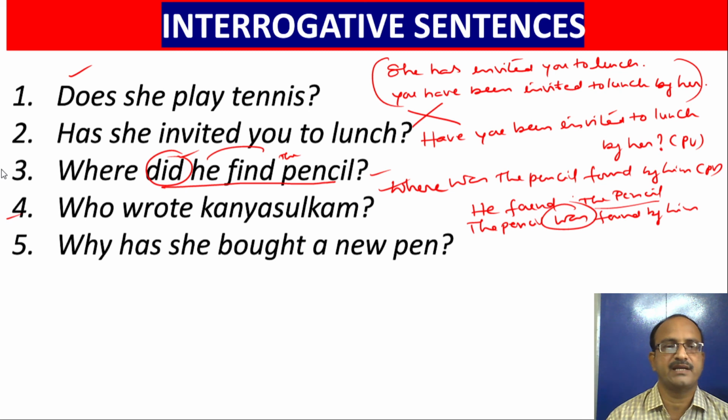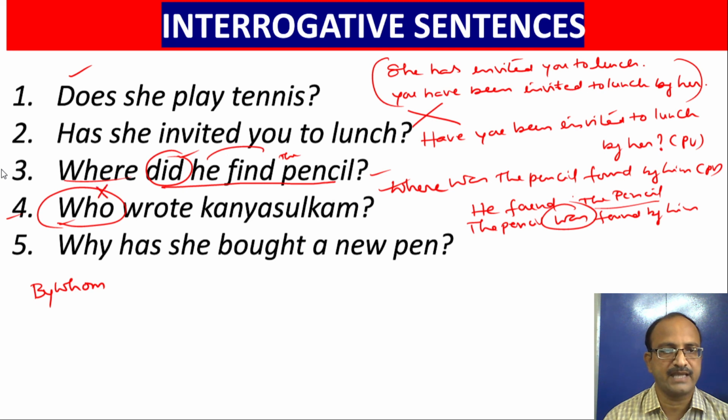Who wrote Kanya Sulkam? So this is a typical one. So here you write where as it is, but you don't write who as it is. So by whom? You start with by whom. So you please think like this: X wrote Kanya Sulkam. So change this one into passive voice. Kanya Sulkam was written by X. Okay. So that X comes to the start.